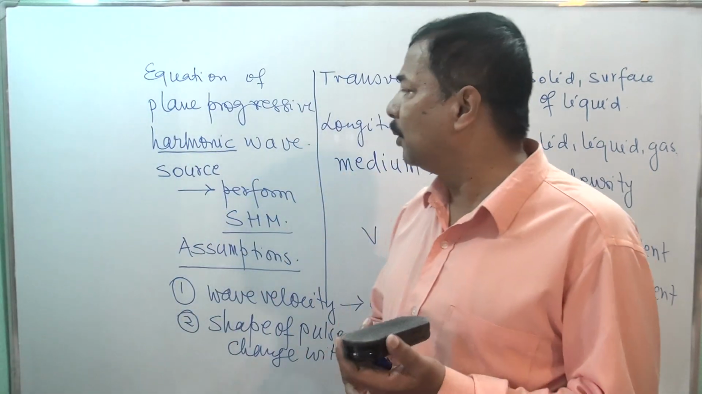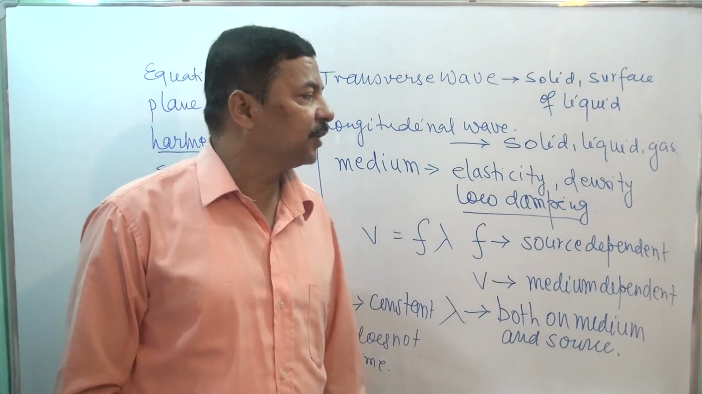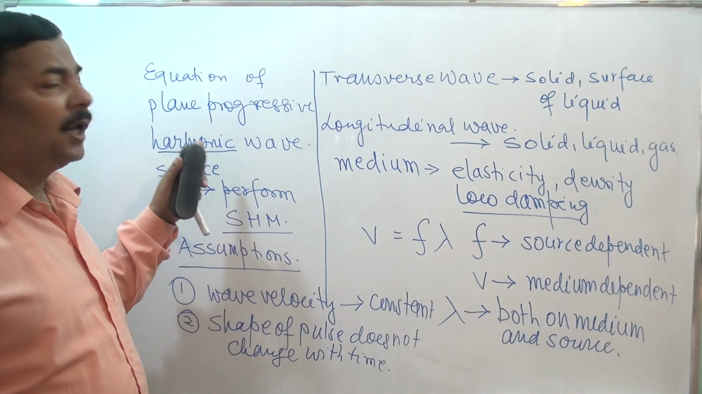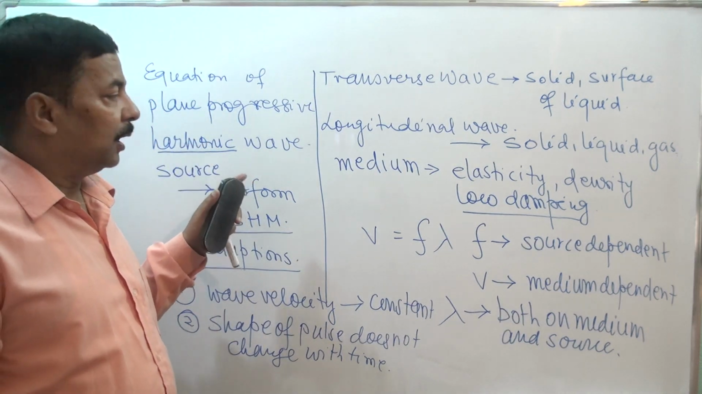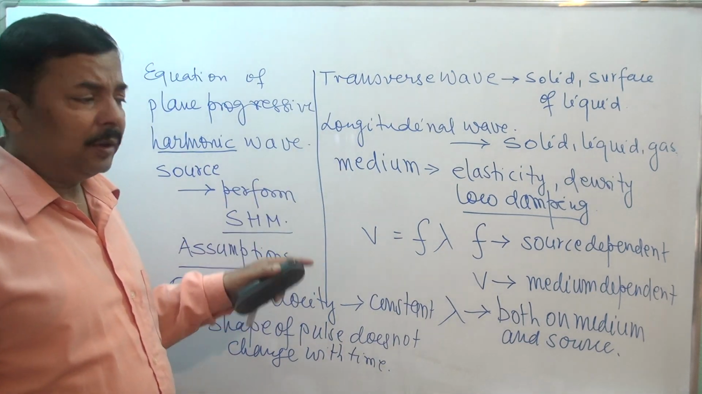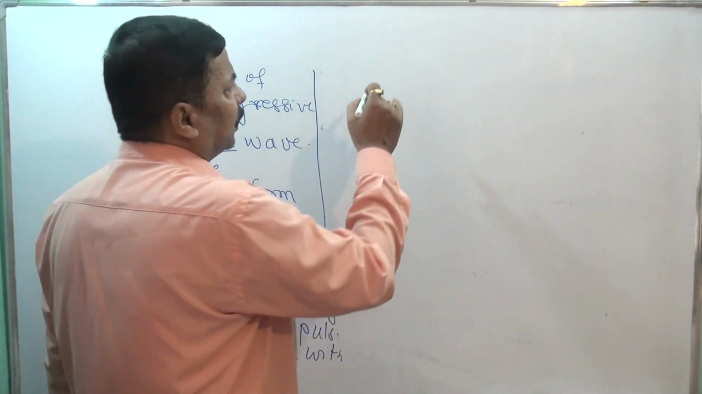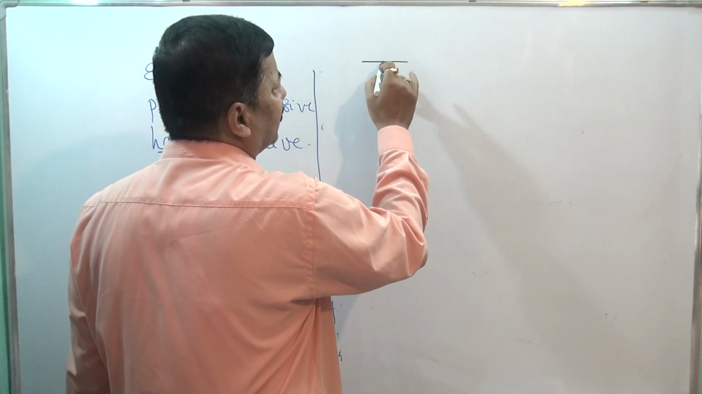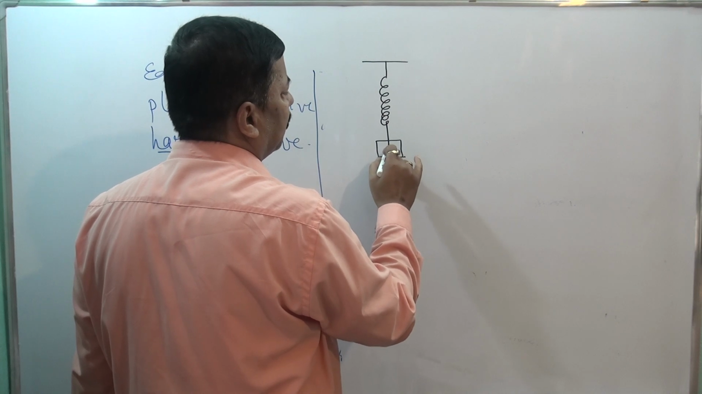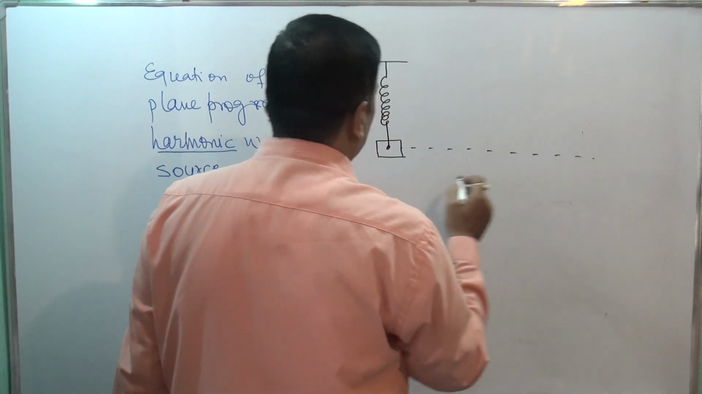Keeping this much background in your mind, we will try to derive the equation for plane progressive harmonic wave. With this background, we will describe. Now see carefully. Suppose here is a spring mass system, and a string is attached with it.